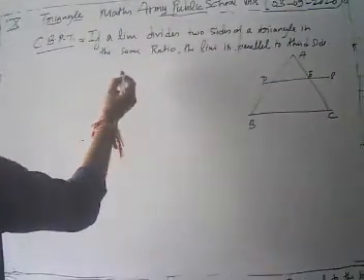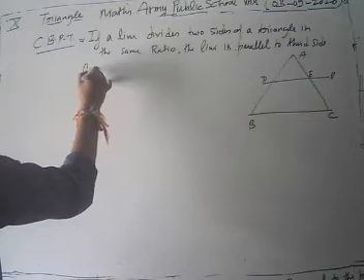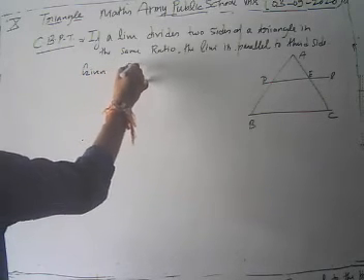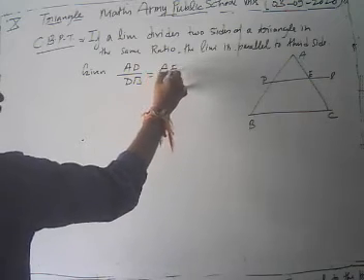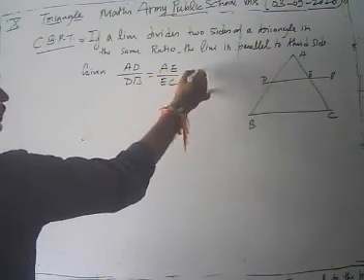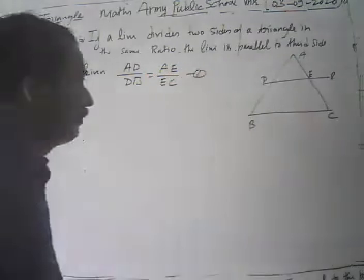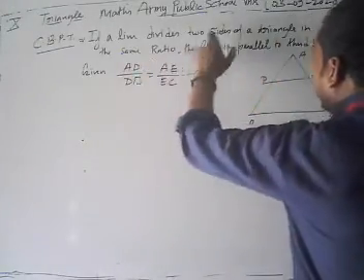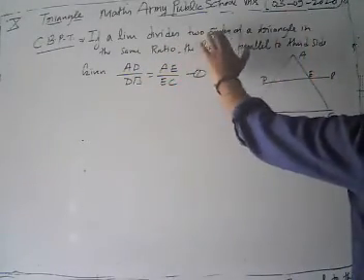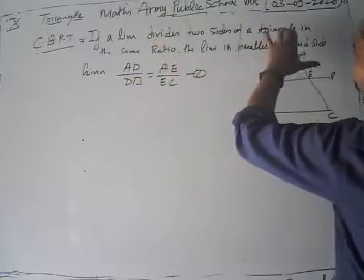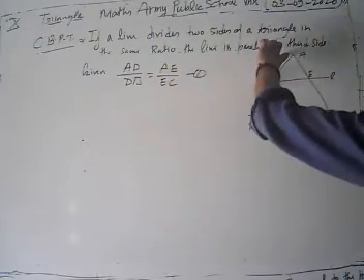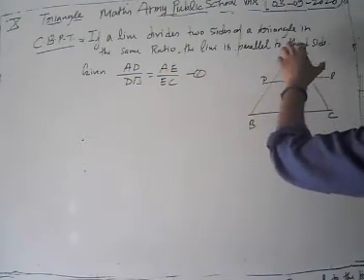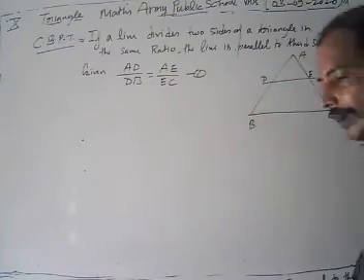Now look what is given here. We are given AD upon DB is equal to AE upon EC. This is our given part. If a line divides two sides of a triangle in the same ratio, it means we have AD upon DB is equal to AE upon EC. We have to prove that DE is parallel to BC.